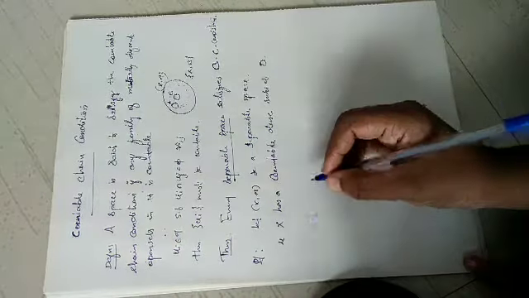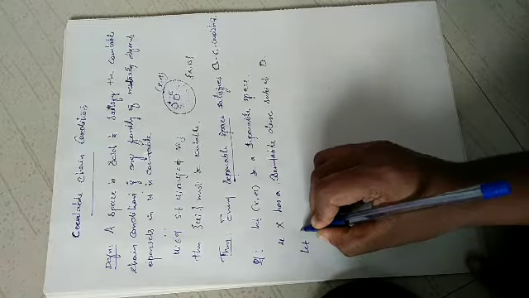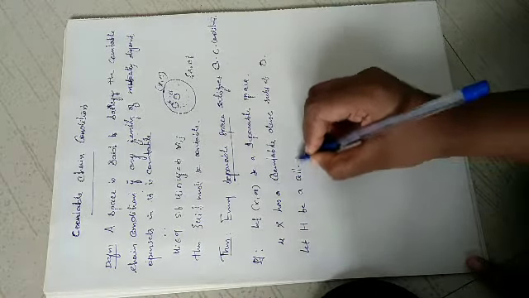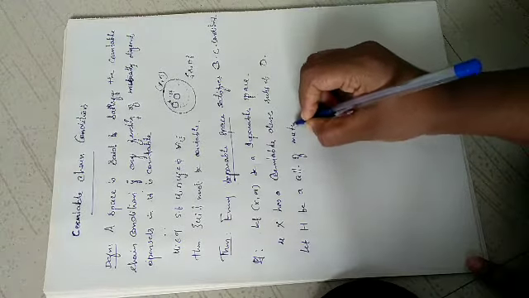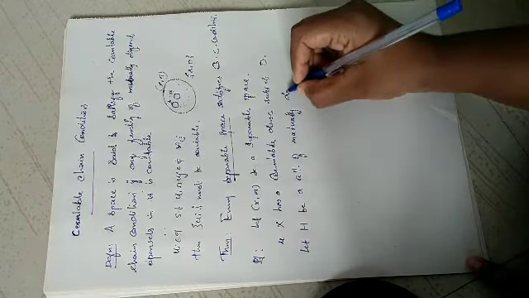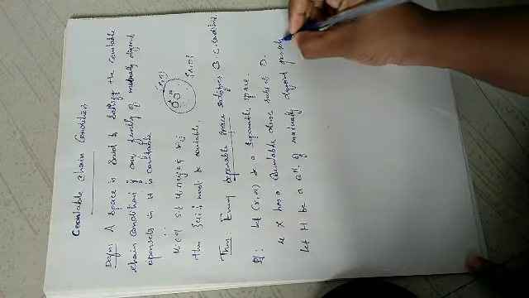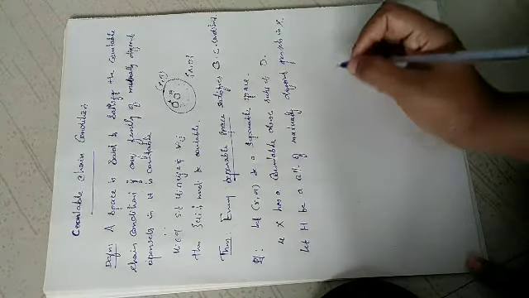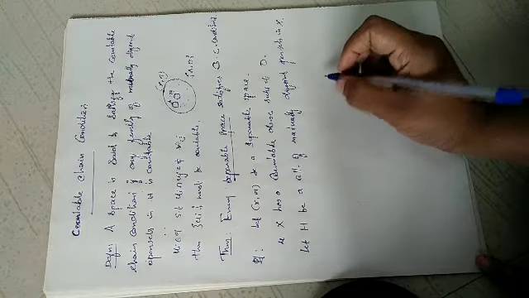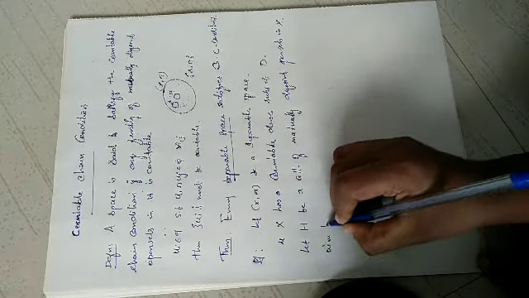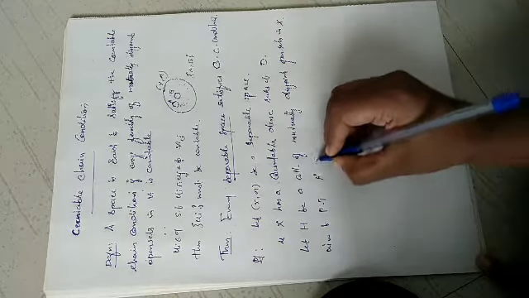So I take a collection. Let H be a collection of mutually disjoint open sets in X. We want to prove that this collection is countable. We have to prove that H is countable.